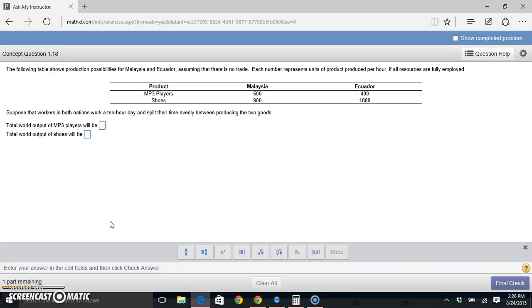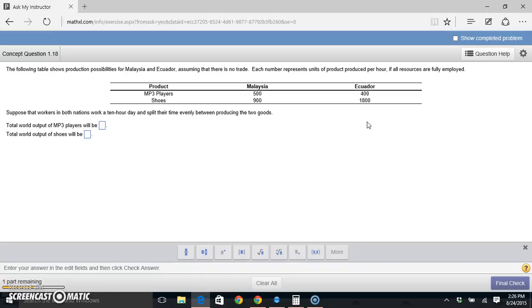So, in other words, in this table, in Malaysia, every hour they produce 500 MP3 players or 900 shoes. And in Ecuador they could produce 400 MP3 players or 1,800 shoes. And that's all assuming that they're doing nothing but MP3 players or shoes. That's what it means by all resources are fully employed. So if Malaysia concentrates on doing nothing but MP3 players, they make 500 of them. If Ecuador does nothing but MP3 players, they make 400 of them.